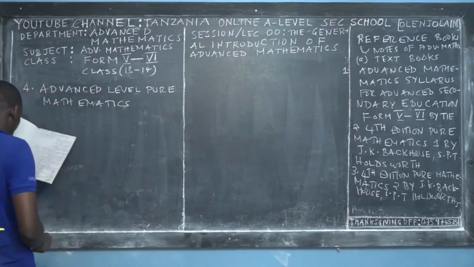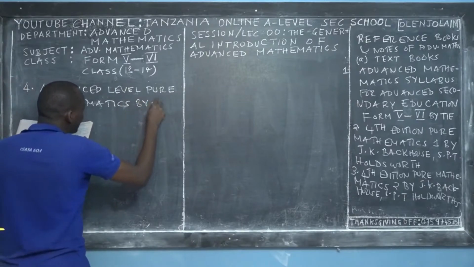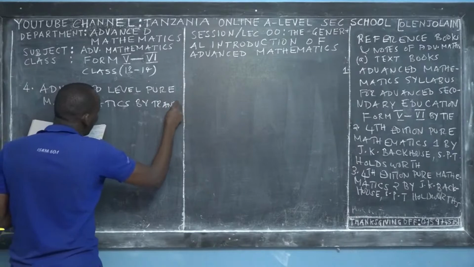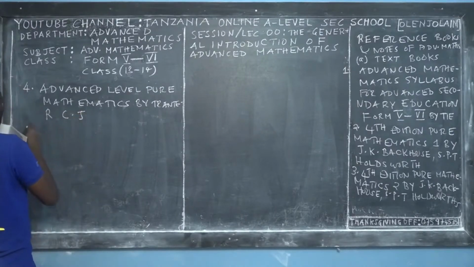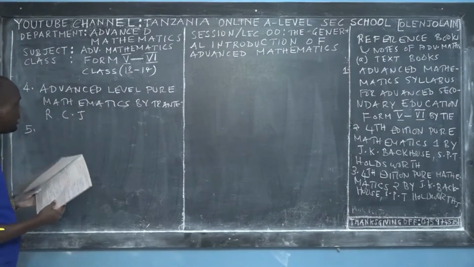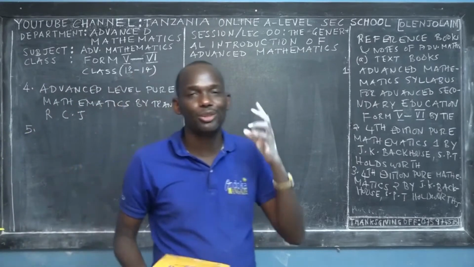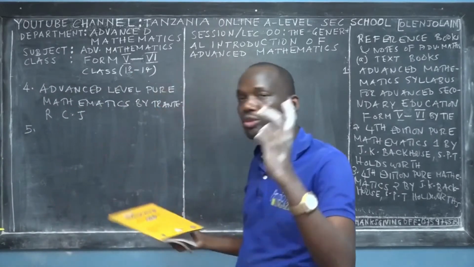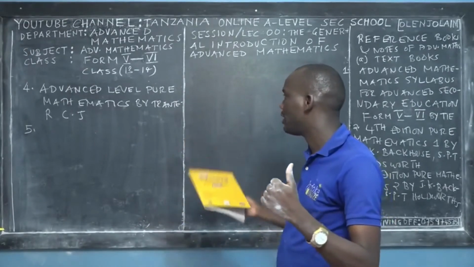Advanced Level Pure Mathematics by TANZANIA is a very good book. I have a copy of it, but you can also order this book online and I can send it to you. It is a very good book for trigonometry, for coordinate geometry 1 and coordinate geometry 2, and I referred to it in many cases.